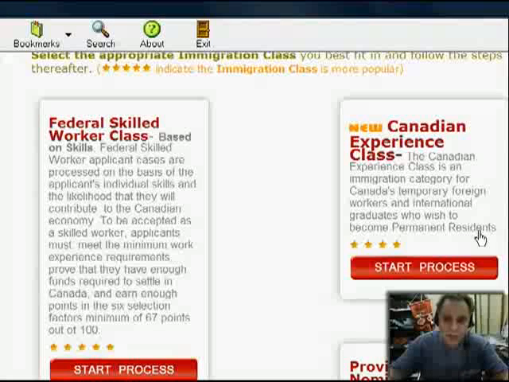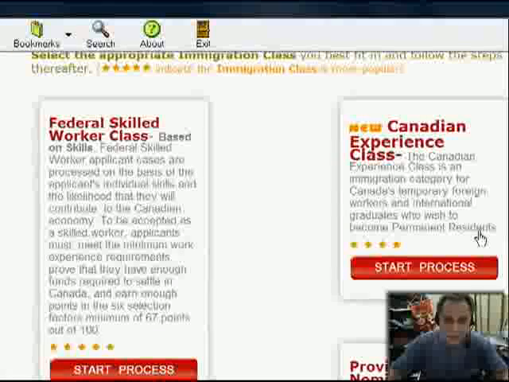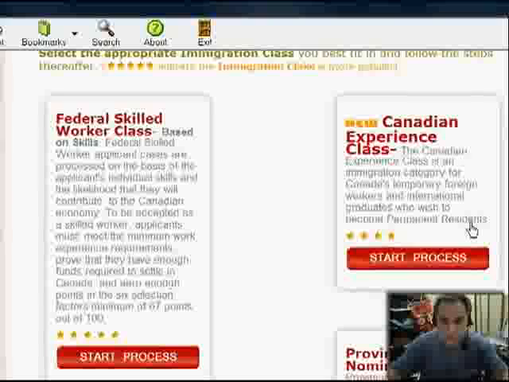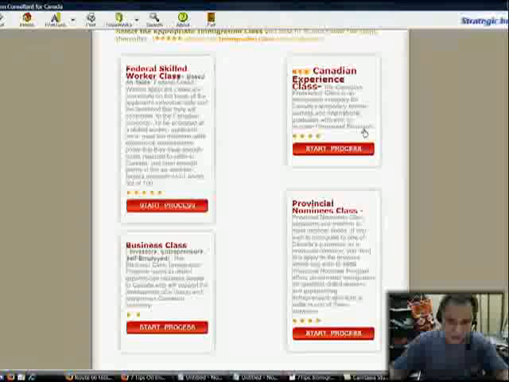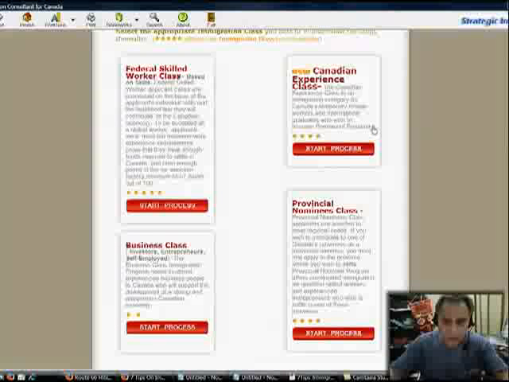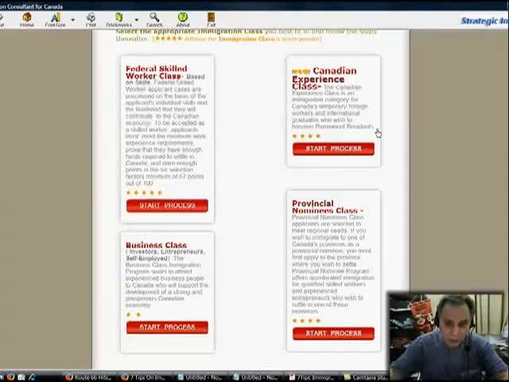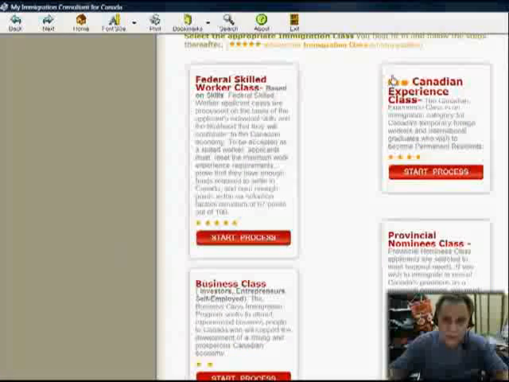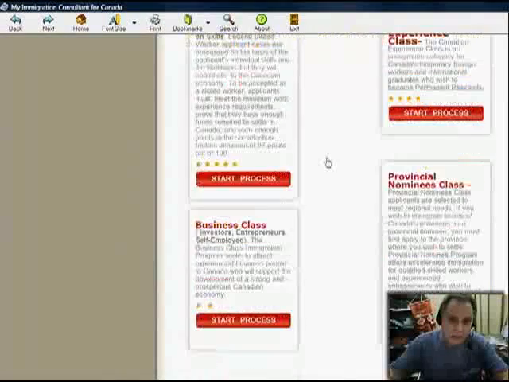Say, for example, if you are attending a university in Canada, once you finish, you have more chances to apply and to be accepted because you have already studied there, you speak the language, you know the culture. So this is a good one, mostly for students.